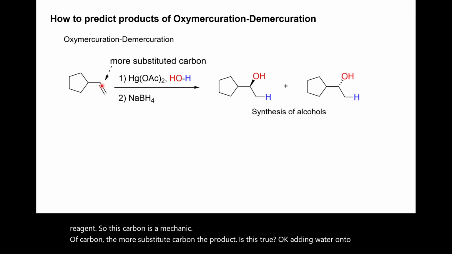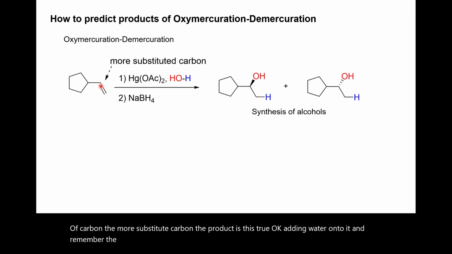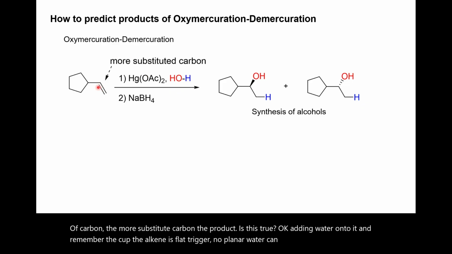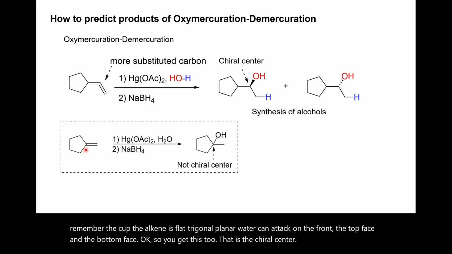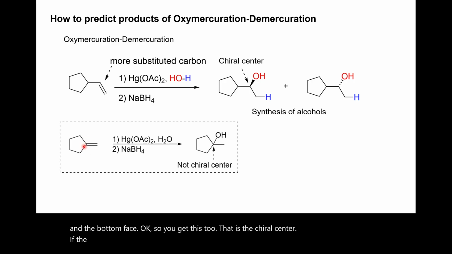And remember, the alkene is flat, trigonal planar. Water can attack on the top face and the bottom face, so you get these two. That's the chiral center. If the Markovnikov carbon is not a chiral center, attack on wedge and dash gives the same compound. You get only one.